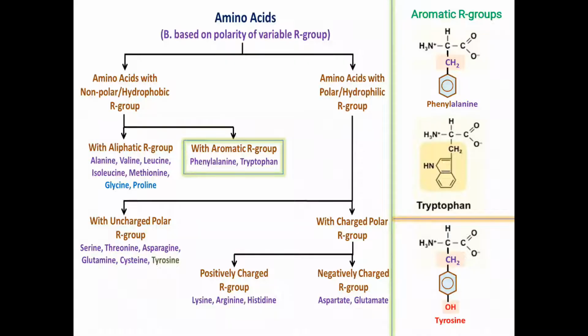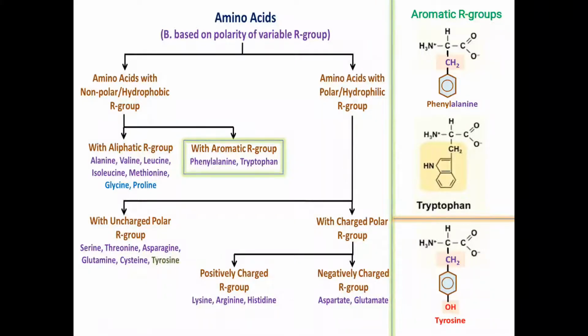interact with water, or you can say the hydrogen of the hydroxyl group of tyrosine can interact with water and form a hydrogen bond with water. So this tyrosine amino acid is placed under the group of polar amino acids. You can see this tyrosine in the group which I have written as with uncharged polar R group.